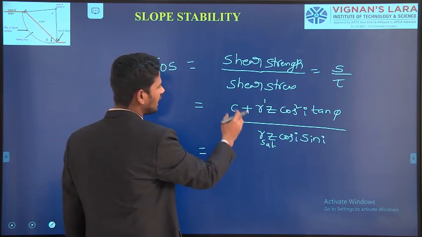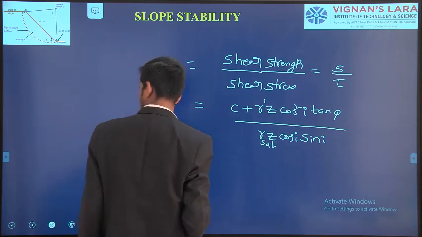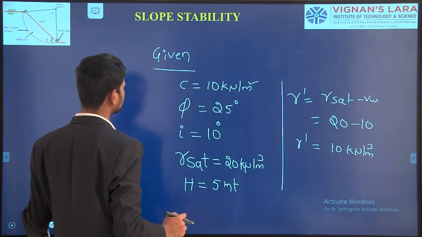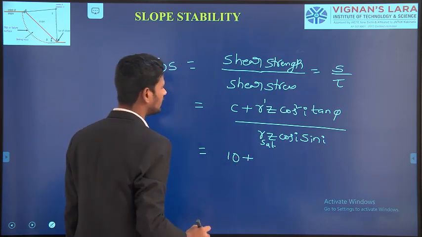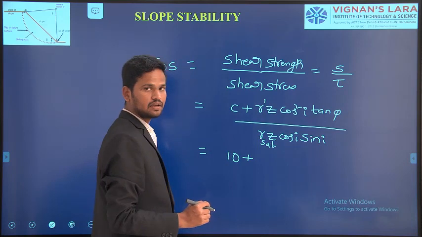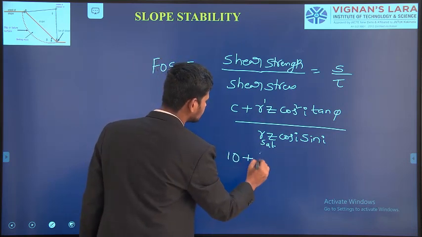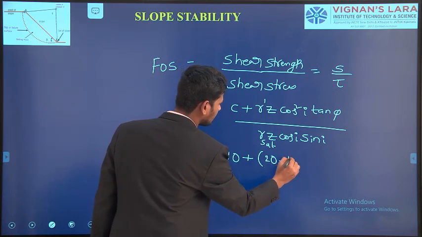If you substitute all these parameters, we will get the factor of safety. This is the cohesion of the soil mass, which is given as 10 kilonewton per meter square, as well as the submerged unit weight we have calculated. Otherwise, you can also write it as the saturated unit weight, gamma sat minus gamma w.